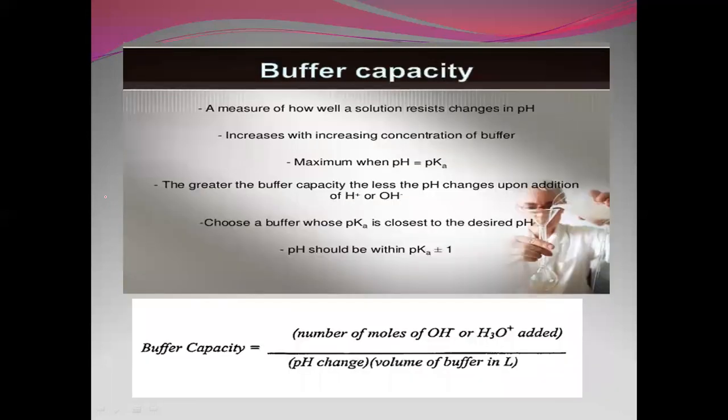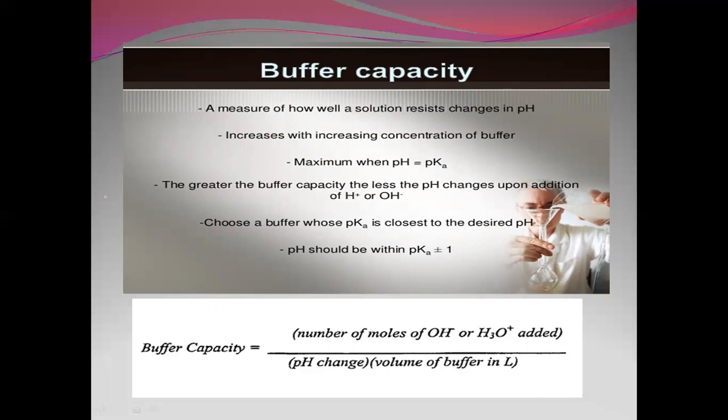Buffer capacity is a measure of how well a solution resists the change in its pH. It increases with increased concentration of the buffer and is maximum when pH is equal to pKa. The greater the buffer capacity, the less the pH changes upon addition of an acid or base. Choose a buffer whose pKa is closest to the desired pH. pH should be within pKa plus or minus 1.